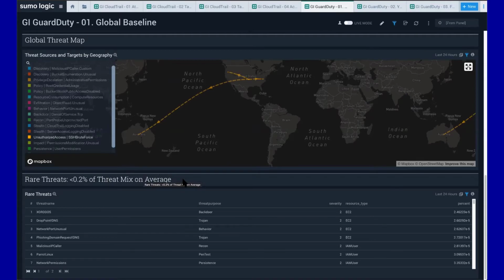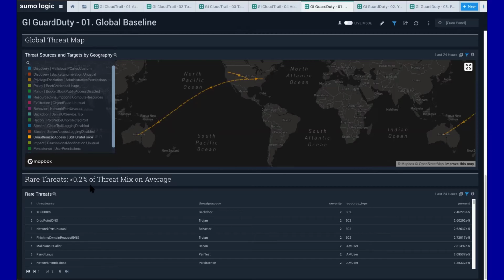Why is this important? Because one of the biggest complaints that our customers using GuardDuty have is that it tends to generate a whole lot of false positives. Now, that doesn't mean that what it's finding doesn't trigger the rules. What it means is it may be seeing things that aren't necessarily as high a priority as you might want to focus on. So how do we, Sumo Logic, tend to address that issue?